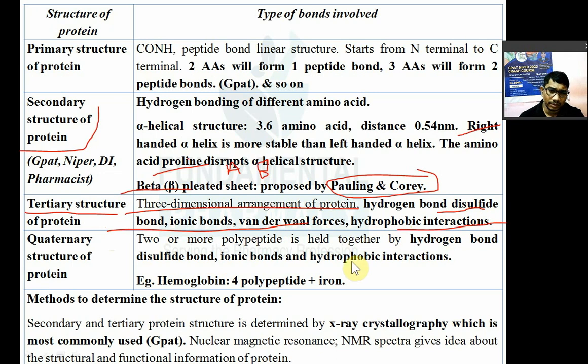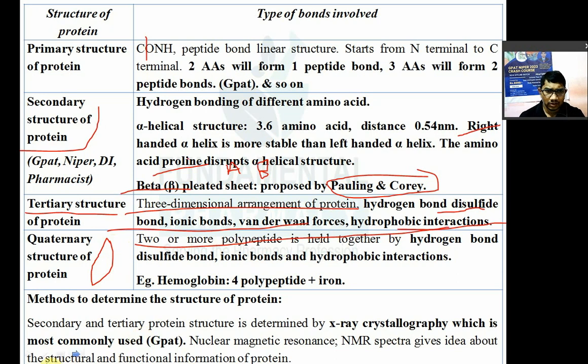They may ask you a question like this: the secondary structure of protein is stabilized by which type of bond? Hydrogen bond. The primary structure has only the peptide bond. In the tertiary structure there are hydrogen bonds, disulfide bonds, ionic bonds, van der Waals forces and hydrophobic interactions. In the quaternary structure, many polypeptide chains come together with interpeptide hydrogen bonds. Two or more polypeptides are held together by hydrogen bonds, disulfide bonds, all bonds including the tertiary structure.